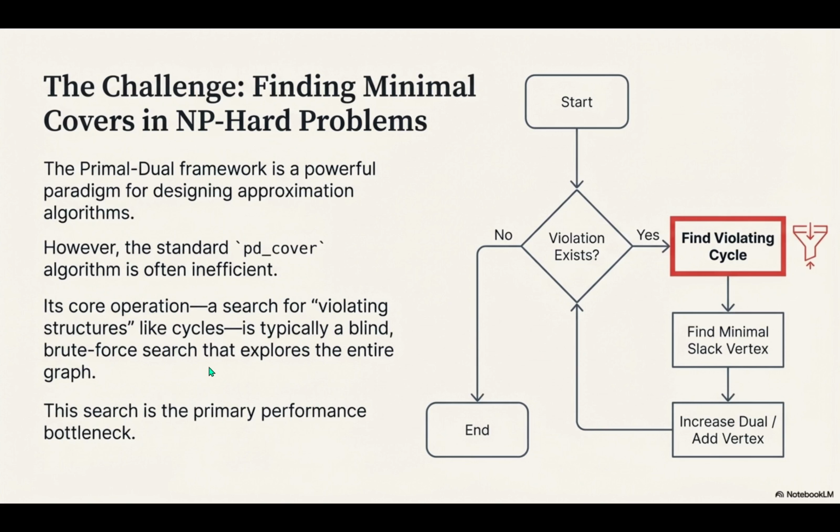I see where this is going. The search for a violating cycle is the most demanding part of the standard PD cover algorithm. It's typically a blind, brute force search across the entire graph. So for a big network, the algorithm is spending almost all its time searching for violations in places where they couldn't possibly exist. That is the number one performance bottleneck.